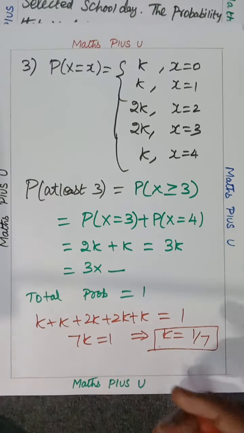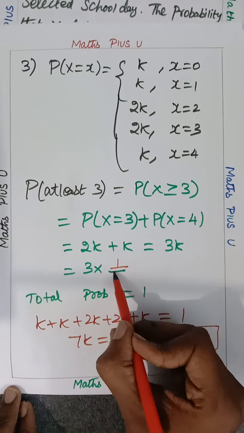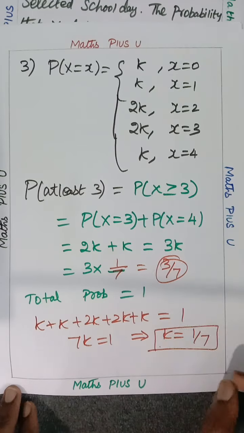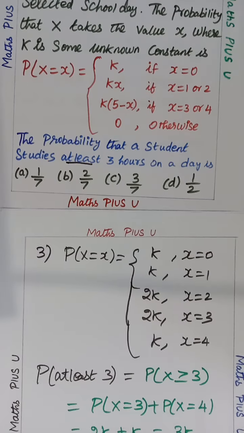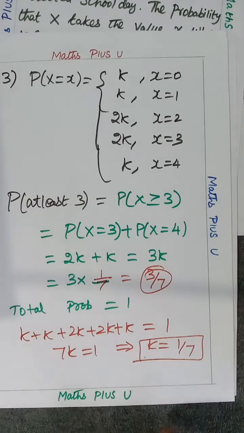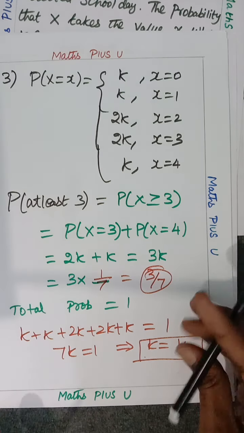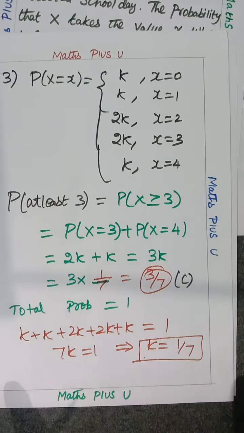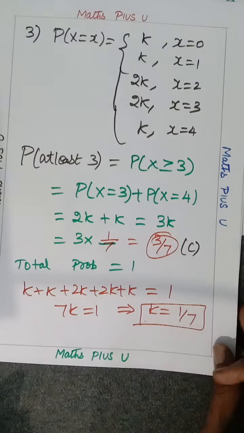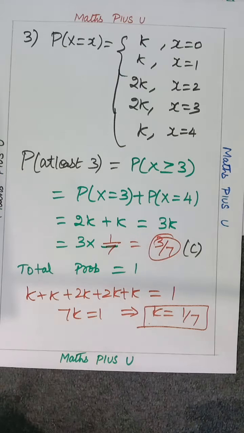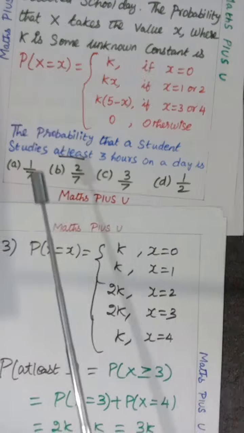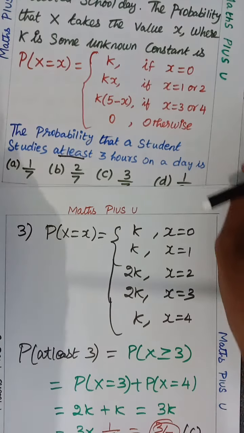So now I want to substitute here 3 into 1 by 7. So we all know the answer will be 3 by 7. So 3 by 7 option is again, can you all see? 3 by 7 option is C in my point of view. Kindly check. Okay. Yeah, sir, 3 by 7 C only, sir. Sir, but 1 by 7 I got the answer. I thought this only answer. I have applied this. What, sir, will happen?